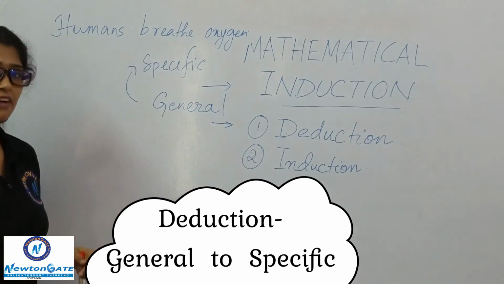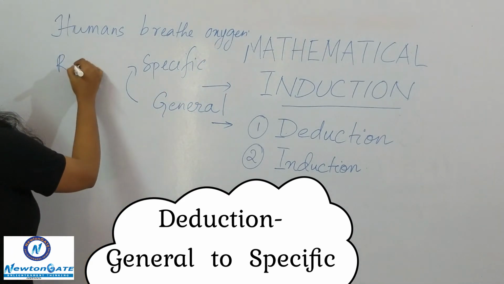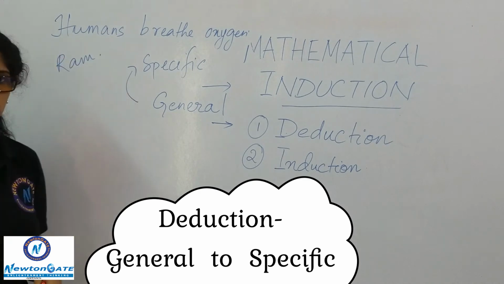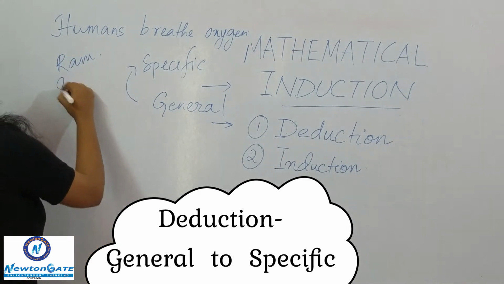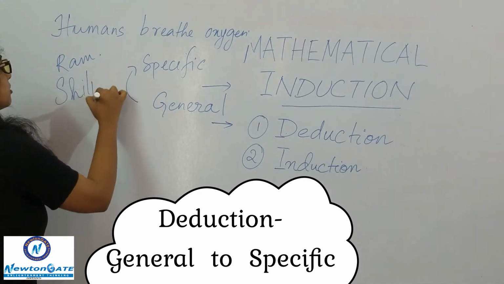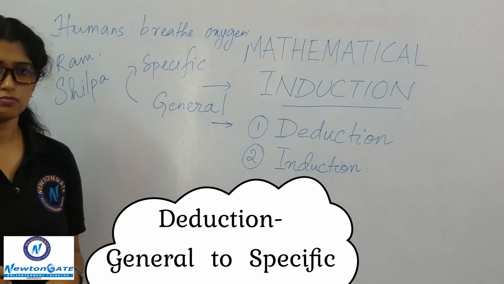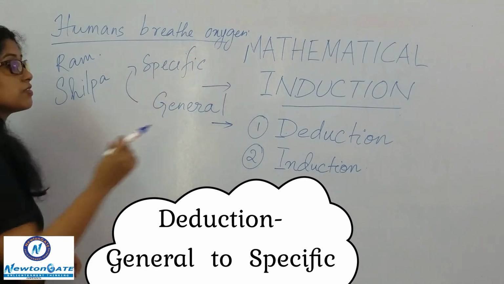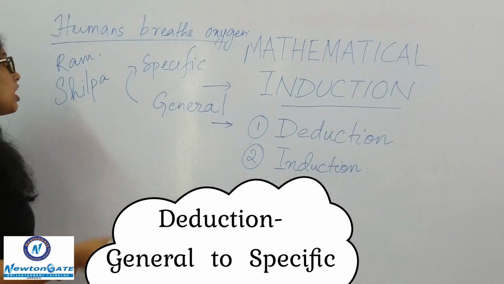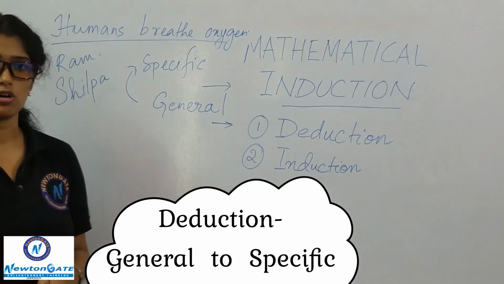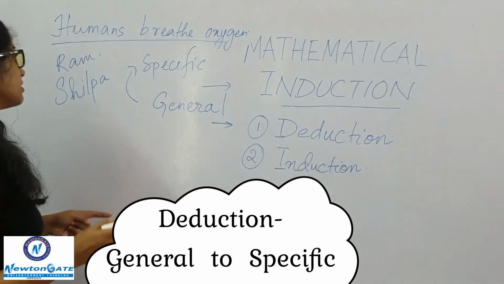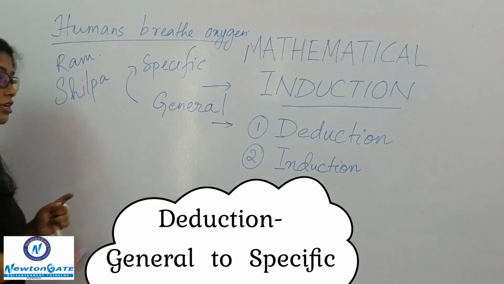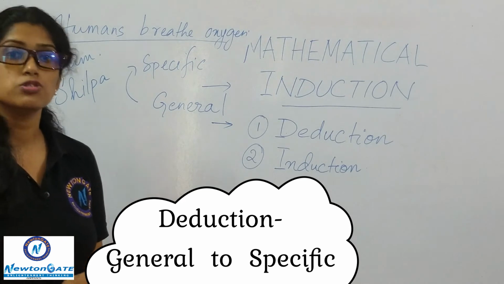But now if I say Ram breathes oxygen, or Shilpa breathes in oxygen, what happened? Humans breathe in oxygen was a general term. Now I am saying Ram breathes oxygen. I said if Ram is a human, then he will also breathe in oxygen.